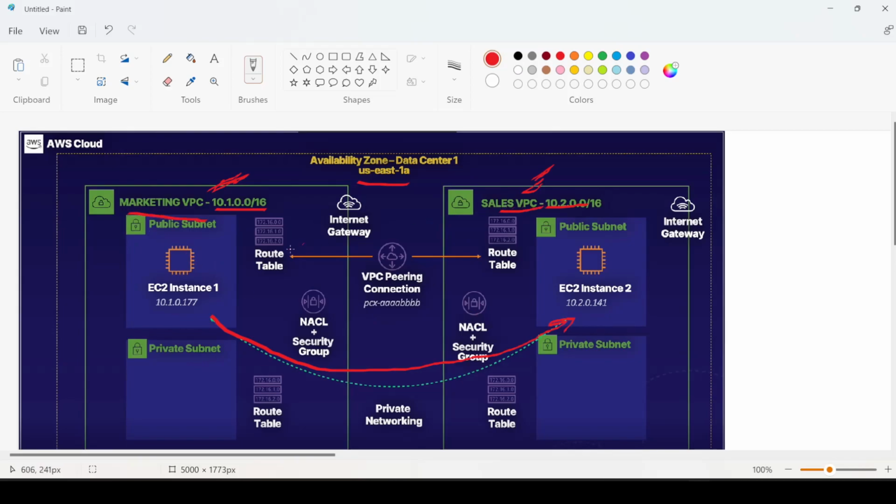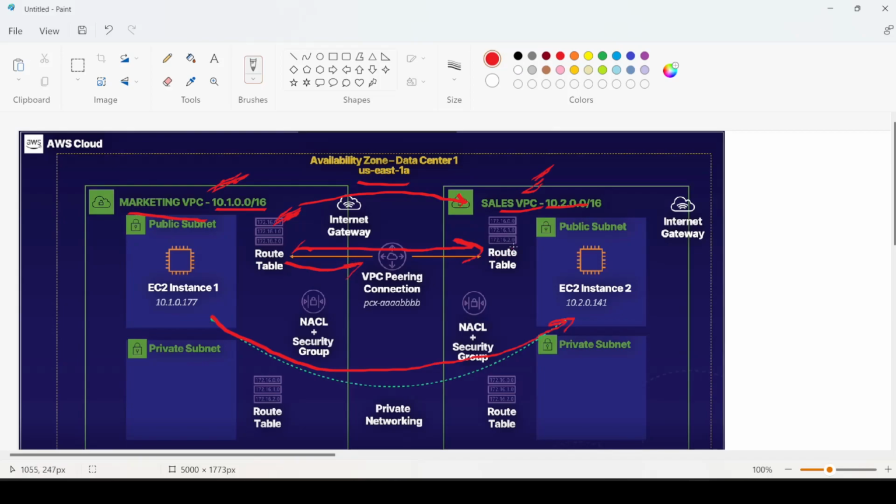And next we will be setting the route tables of both the VPCs, that is the public route table and private route table of both. In the public and private route tables of marketing VPC, we will be mentioning the CIDR destination of sales VPC, that is, the destination as sales VPC and target as peering connection.